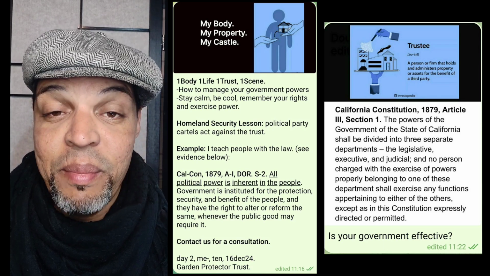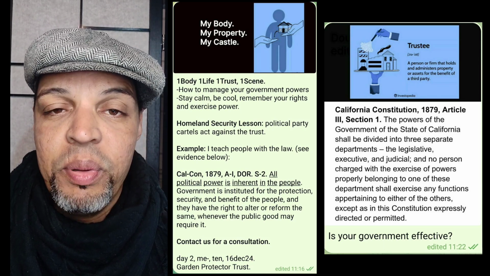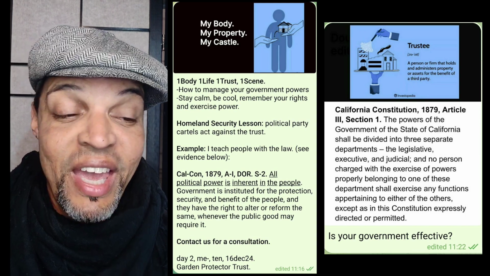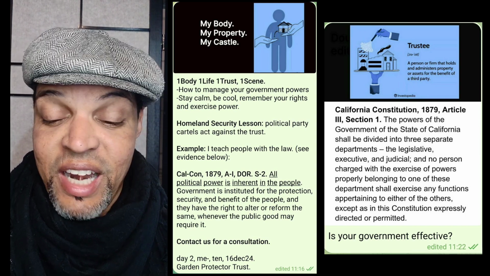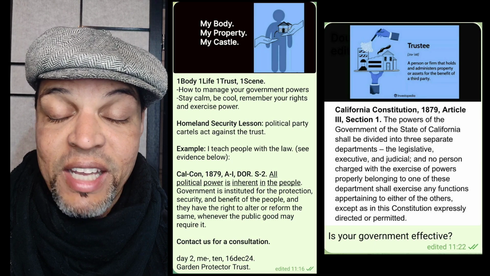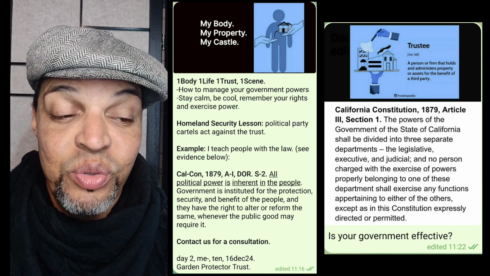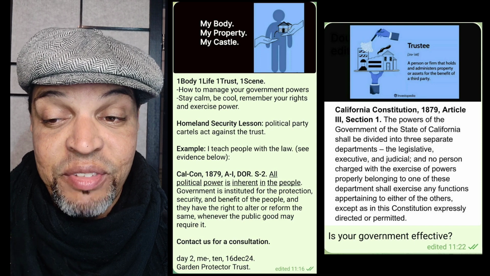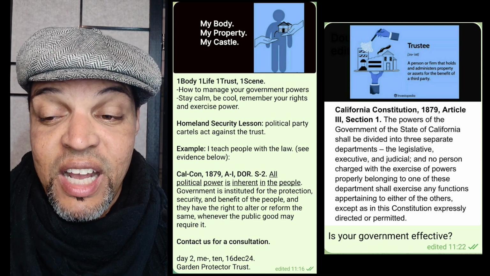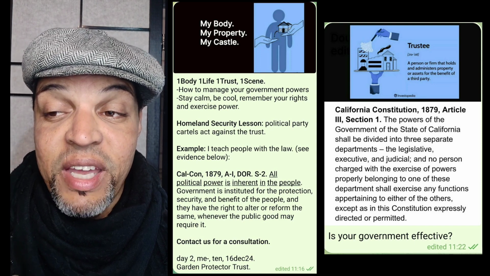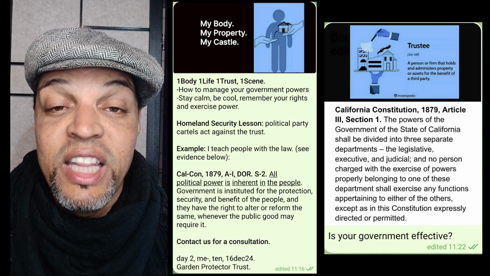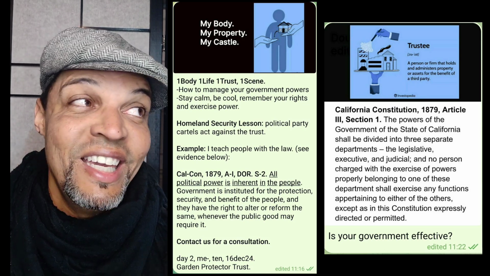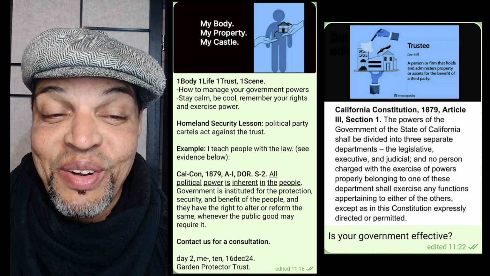So now remember this, put this in your back pocket. All political power is inherent in the people, in me, in the people, okay? Not my government creatures, not my legislative creature, not my executive creature, and not my judicial creature, okay? They are bound to the rules as written in the Constitution. And if they don't obey the rules as written in the Constitution, we instruct them. And then if they don't follow the instructions, then we punish them. How do we punish them? We take their property from them, okay? It's so simple, a dummy like me can figure it out, okay?